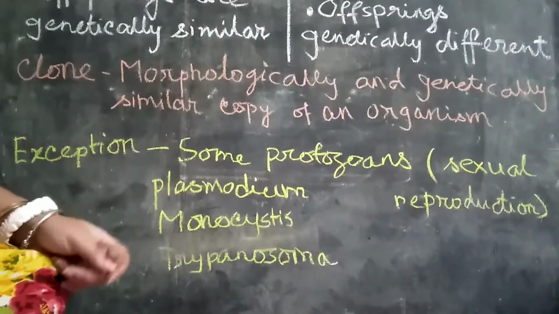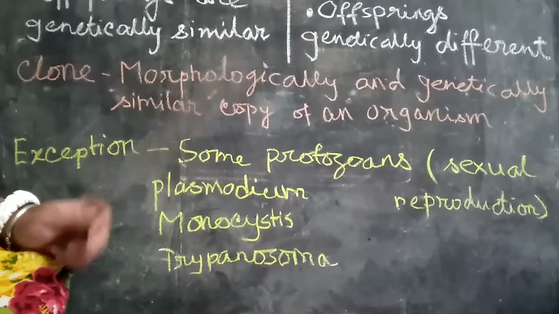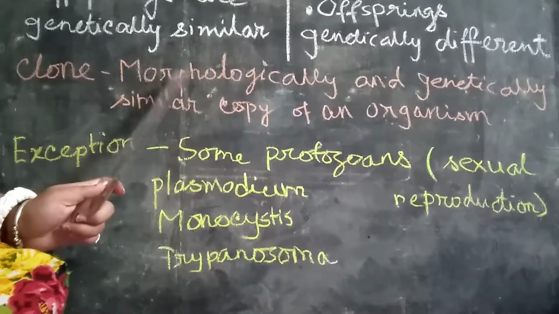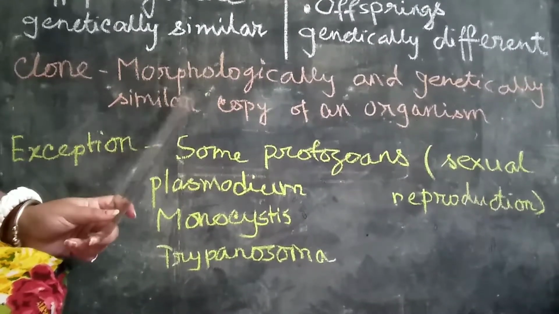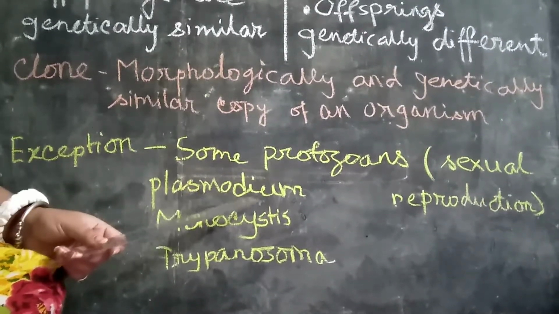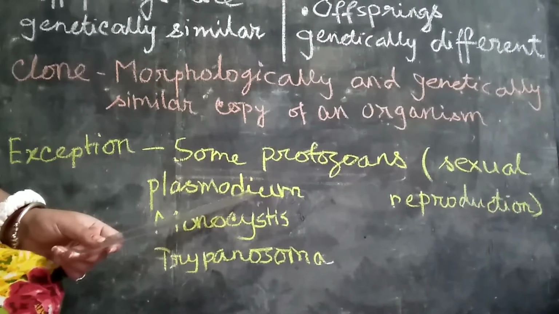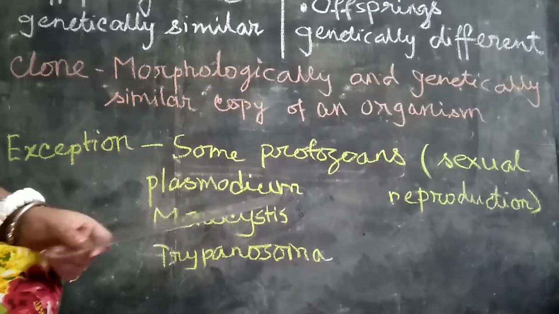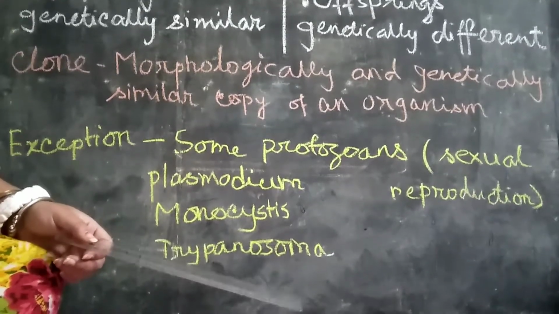A question can come in Section A, one-mark answers. What are clones? Clones are morphologically and genetically similar copies of an organism. In which protozoans can sexual reproduction be seen? The answer will be Plasmodium, Monocystis or Trypanosoma.